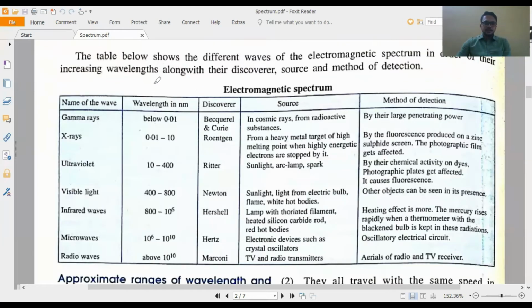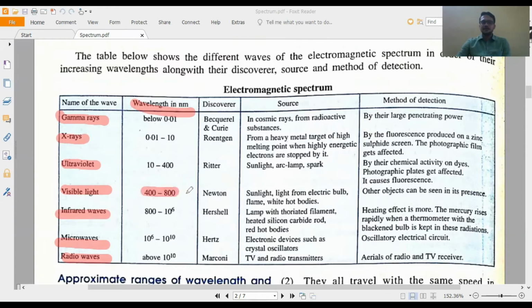So here all the 7 electromagnetic waves are given in a box: gamma ray, X-ray, all written in proper order, then visible, then infrared, then microwave, and then radio. After that, wavelength is given in nanometer. No need to remember the range of every wavelength, but try to remember if you can, like visible 400 to 800.